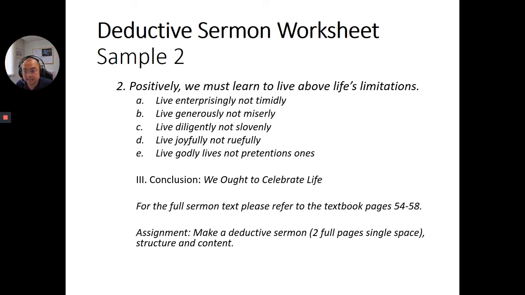As I said earlier, deductive sermon is the most commonly used sermon, and this is very usable and very effective in doing the topical sermon and also the doctrinal sermon. So that's all for today, and may God bless you all.